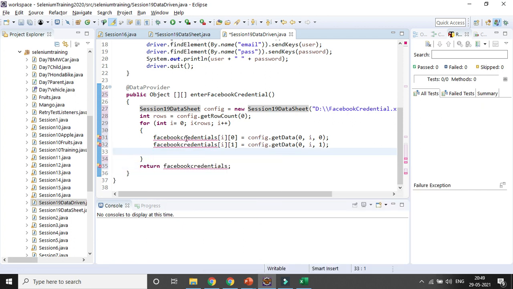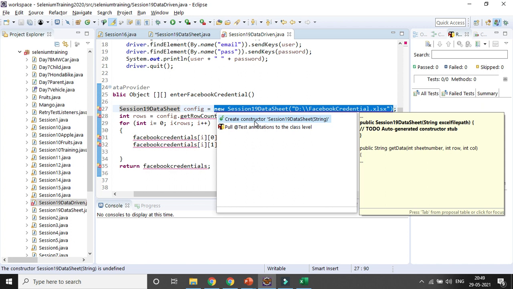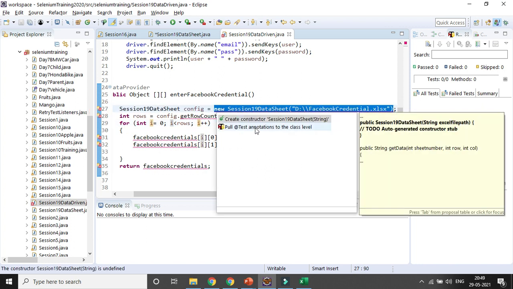Let's see what the problem is. Create constructor. I already created the constructor. Okay, got it. We need to import it, right? Otherwise how will they pull the test at the class level.